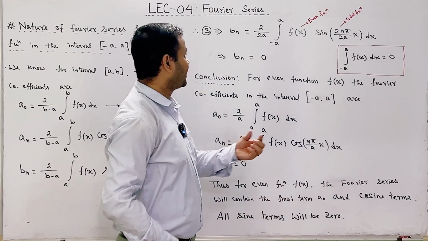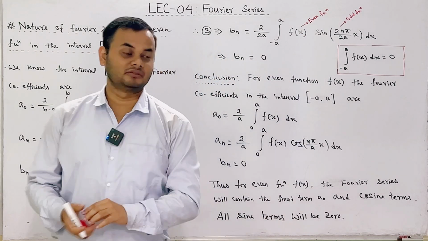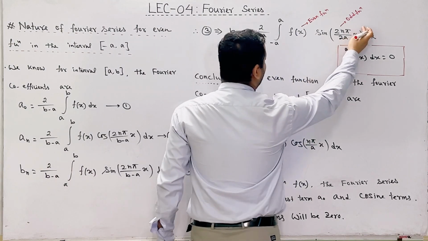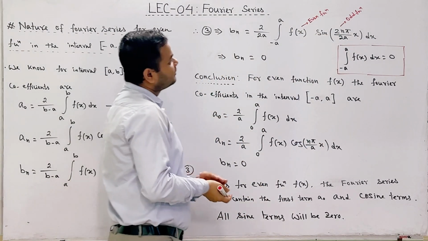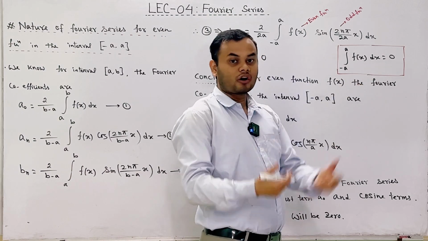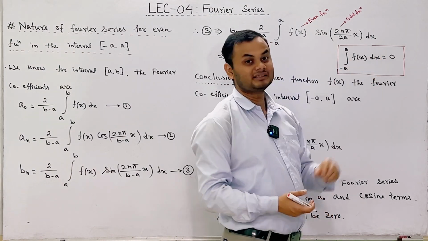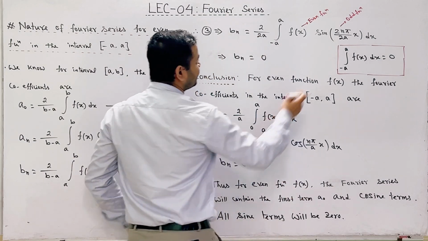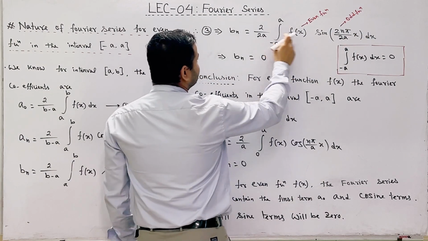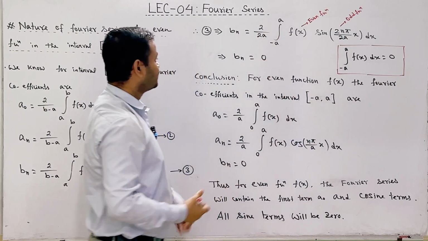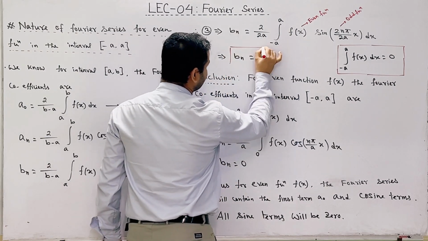We know that the product of even function and odd function is an odd function. So ultimately this whole term will be an odd function. Again we know that when f of x is an odd function, then integration minus a to plus a f of x dx is always 0. So ultimately the value of this integral will be equal to 0. Again 0 into something is always 0. So in this case the third Fourier coefficient will be equal to 0.